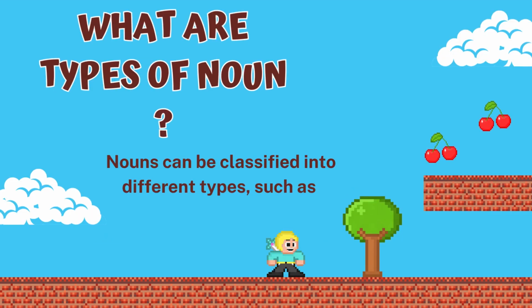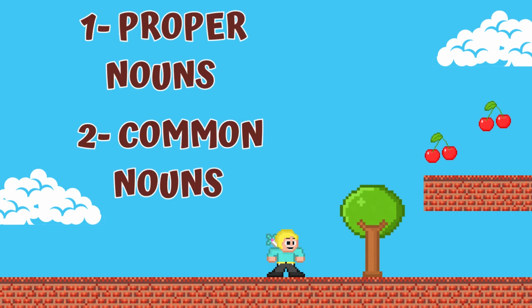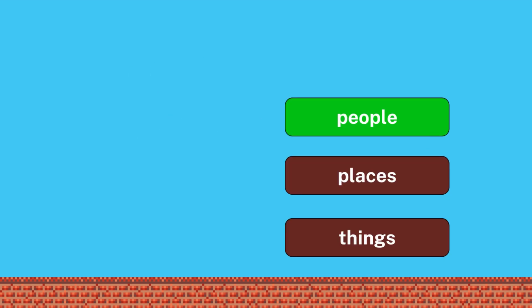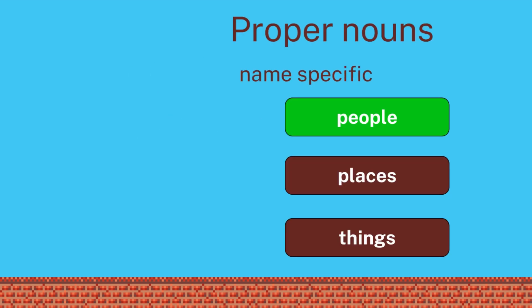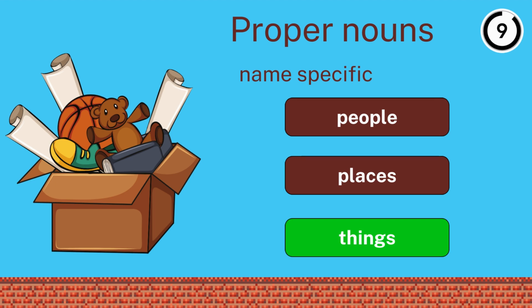But what are the types of nouns? Nouns can be classified into different types, such as proper nouns and common nouns. But how can I differentiate between these two categories? A proper noun is a specific name, either of people, specific places, or specific things.